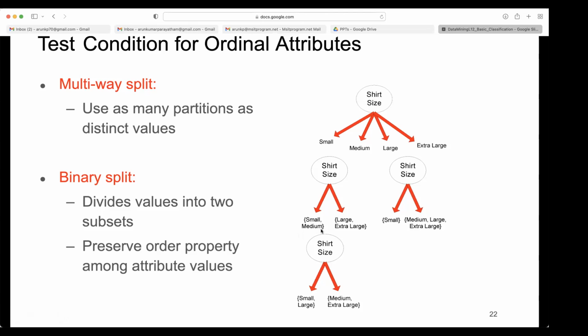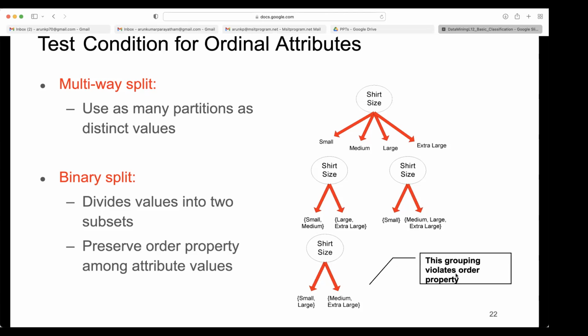Yes. Small. After small, what will come? Medium. Then after medium, large will come. So extra large. So if you want only 2 groups, you can put small on one side and the remaining 3 on the other side. So the splitting should preserve the order if the attribute is ordinal. Is it clear? Yes, sir. Okay.